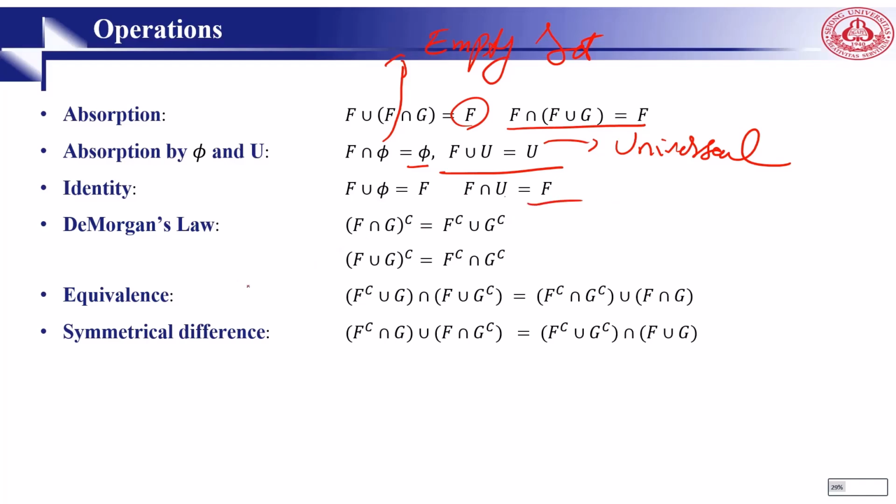De Morgan's law: we want to find the complement of two sets. This changes. So F intersection G complement is F complement union G complement. And here in equivalences, F complement union G intersection with F union G complement is F complement intersection G union with F G. And here is symmetrical difference. F complement G intersection and F intersection G complement is the intersection of F complement union G complement and F union G.